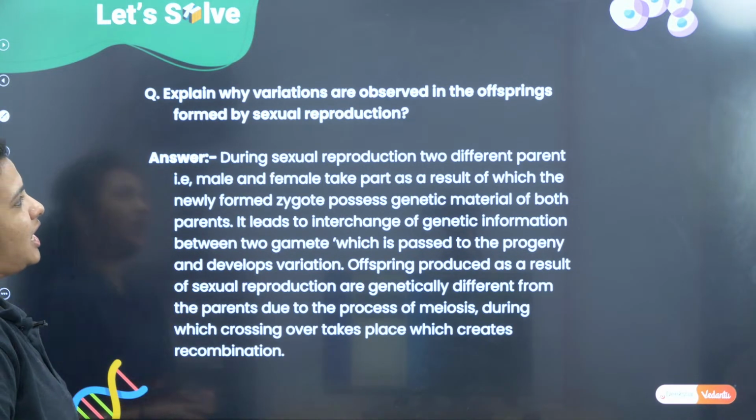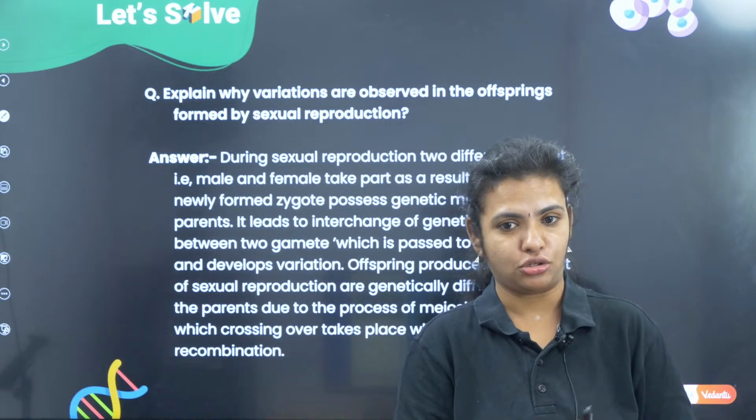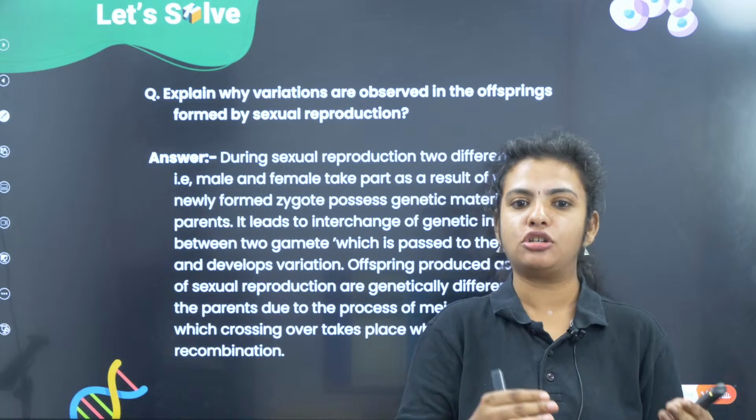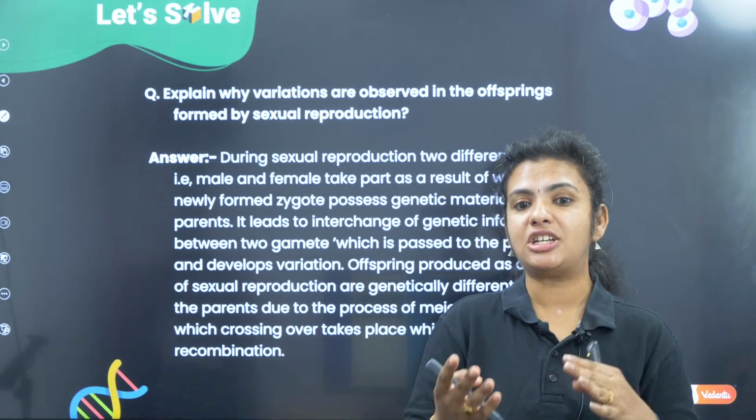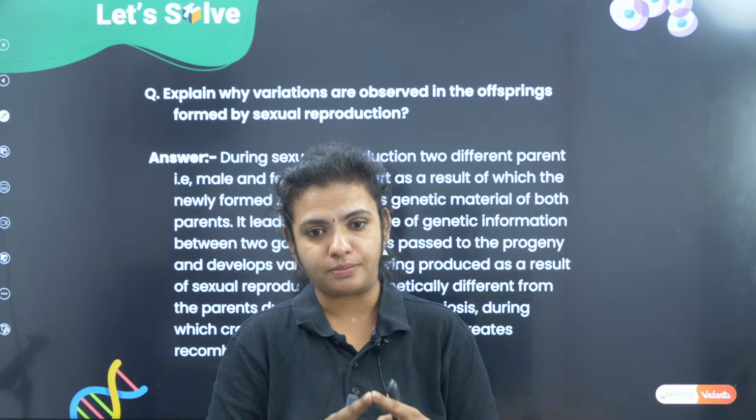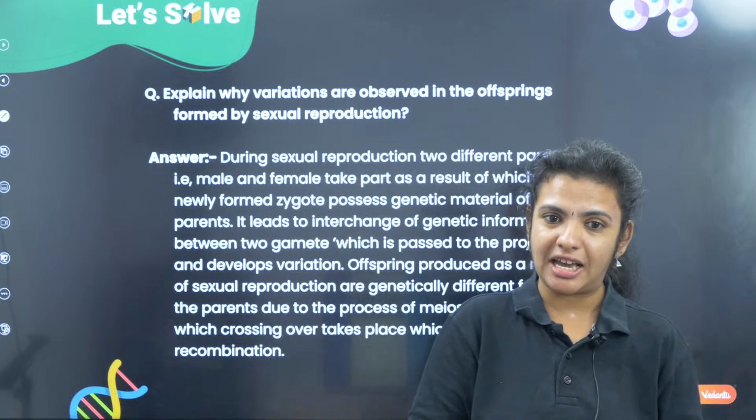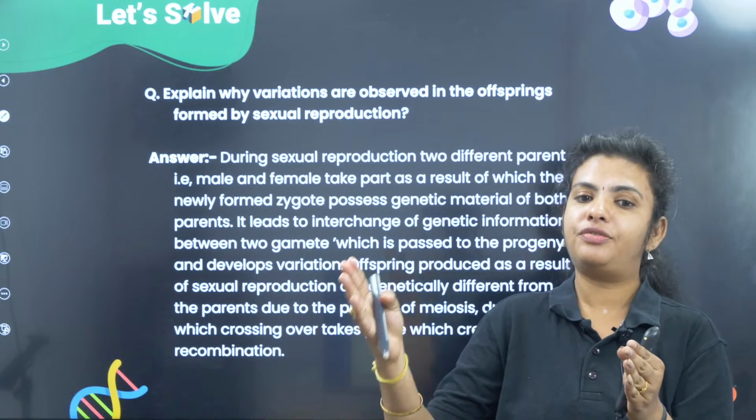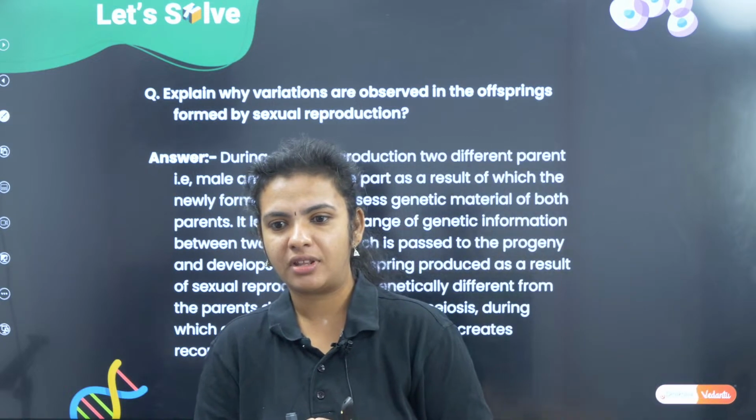Alright, so explain why variations are observed in the offspring formed by sexual reproduction. I think the same kind of question we have discussed in heredity also, correct? So in heredity or genetics also we have discussed the same variation leading to evolution. Here also it is the same concept, same question being asked. So what happens in sexual reproduction? We have a male and a female who are going to undergo sexual intercourse to give rise to a zygote. So 50% of the characters of the zygote is from the father, 50% from the mother, correct? So what is going to happen?